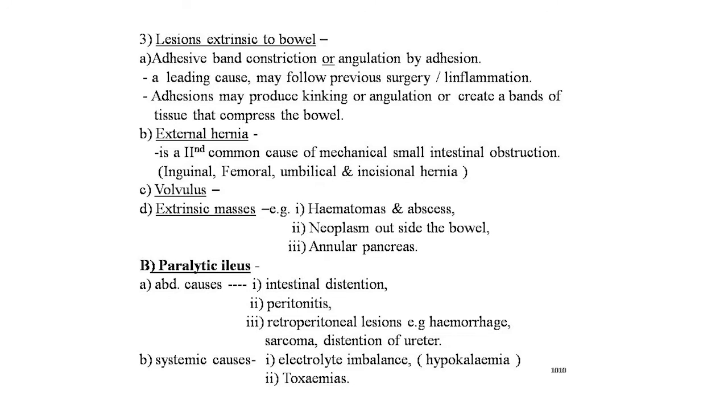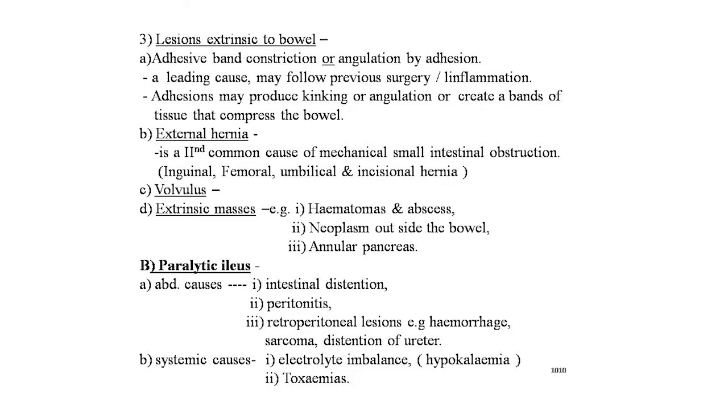Next is the external hernia. This is the second common cause of mechanical small intestinal obstruction, that is inguinal, femoral, umbilical and incisional hernia. The next cause is volvulus. Then extrinsic masses, that is hematomas and abscesses, neoplasms outside of the bowel, and annular pancreas.